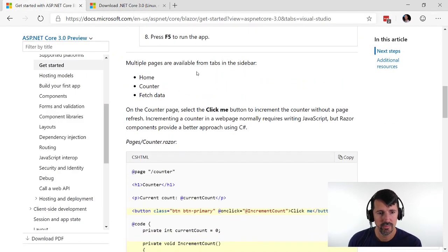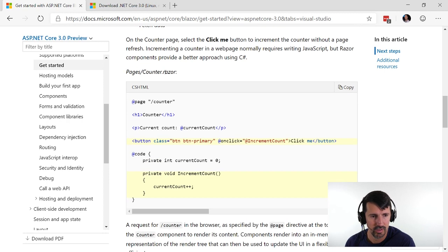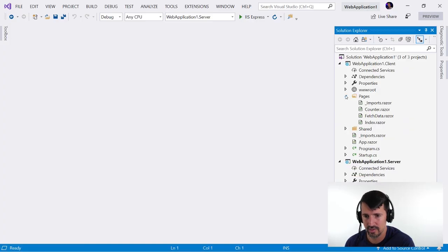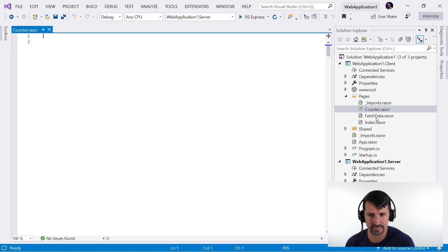Okay, so multiple pages are available from the tabs. And, yep, we saw that. So let's go to pages counter.razor. Okay, let's check that out first. Counter.razor. Okay, so there's our index. There's our fetch. Okay, kind of get that.